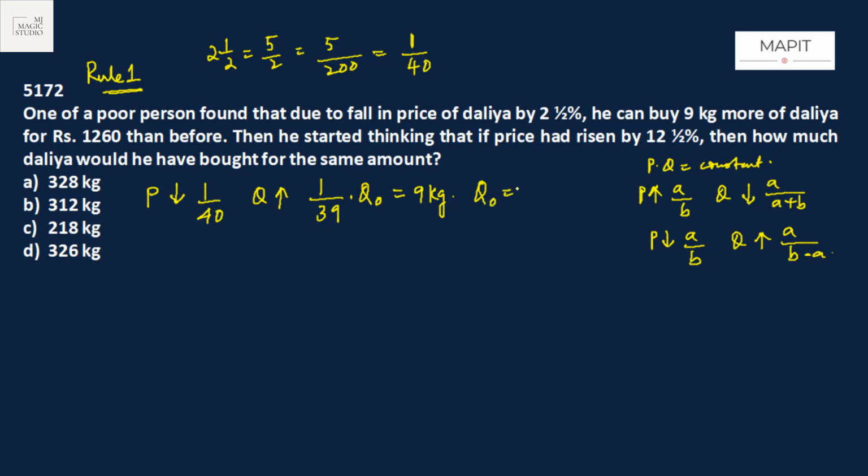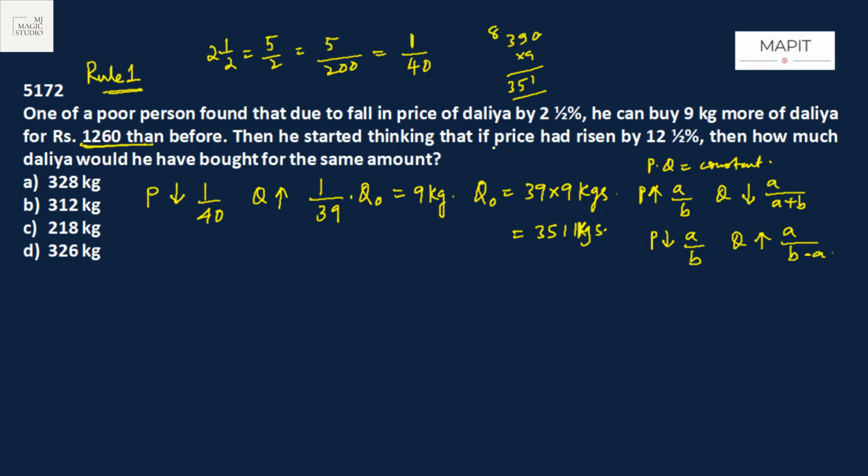What was the original quantity purchased? 39 into 9 kg, that is 351 kg he was purchasing initially for rupees 1260.